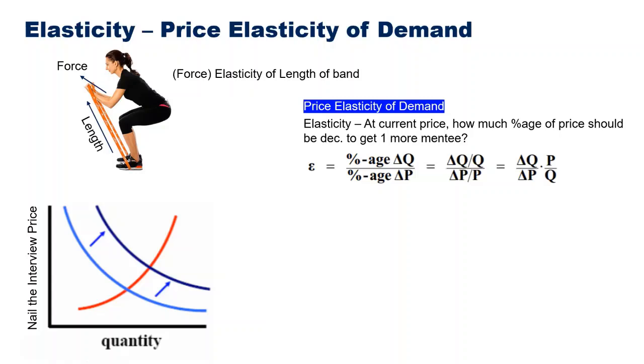Inelastic means there's no effect of change in price. That means eta equals 0. If eta is more than 1, we say that it's more than unit elastic. So if in my business there's very high elasticity, even if I change the price by a little, my quantity will change a lot. Ideally, I will not try to increase my price. If you try to understand that, we'll cover that next.